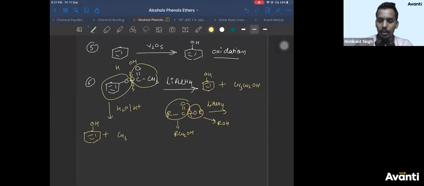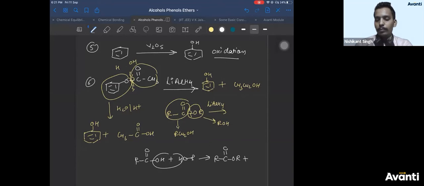You'll get CH3COOH. Right? This is just to remind you what the esterification reaction is. If you remember, carboxylic acid plus alcohol eliminates water to give you ester plus water. Right? And the reaction is reversible.